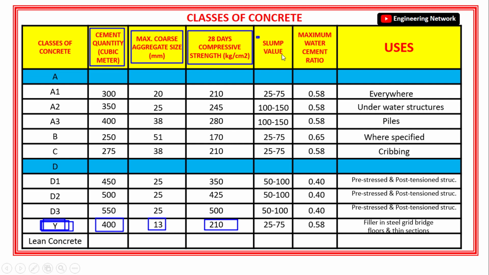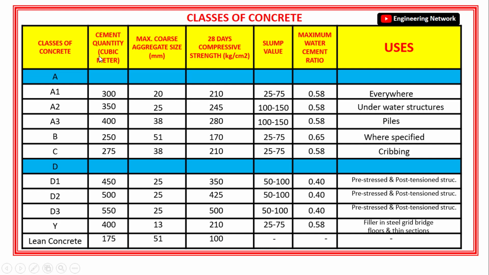The slump value of class Y concrete is 25 to 75 mm. And the maximum water cement ratio for class Y concrete is 0.58. Now, the class Y concrete shall be used as the filler in the steel grid bridge floors and in thin reinforced sections.